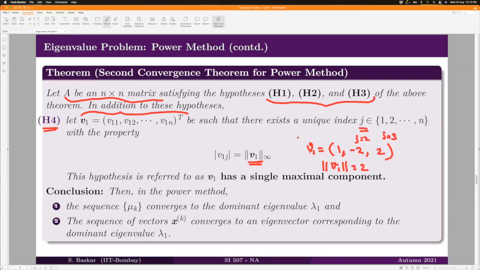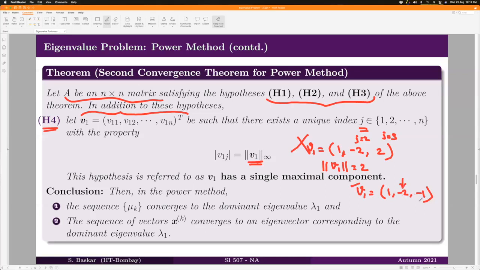So such situation should not occur. Okay, it should be just like V1 is equal to say 1, minus 2 and say minus 1. So this is okay because your maximum norm in this case is hit at the second index